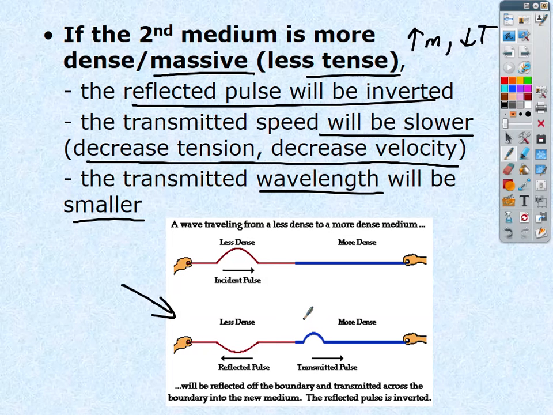And you can see that right here. This is only half of a wave, but look at the distance for half of a wavelength and the distance for half of a wavelength. It has gotten smaller. So what stays the same? If I look at my formula, frequency times wavelength, in order for velocity to decrease and wavelength to decrease, the frequency is going to stay the same.